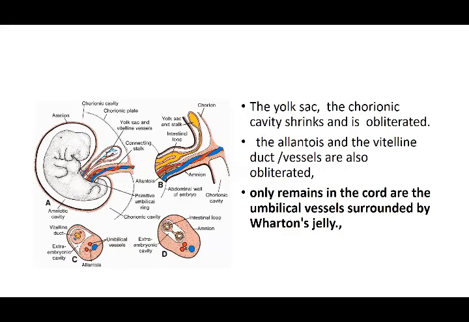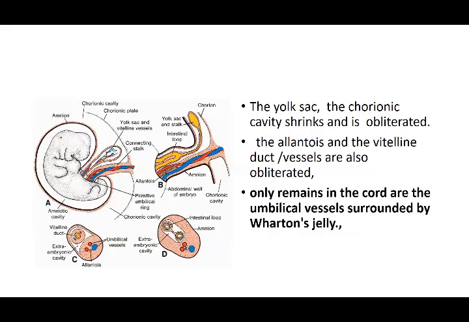Then the yolk sac and the chorionic cavity, all this is shrinking and is obliterated. The allantois and the vitelline ducts, all these vessels are also obliterated. Only the umbilical vessels remain in the cord, surrounded by Wharton jelly on the outside, to protect these vessels which are supplying blood from the placenta.